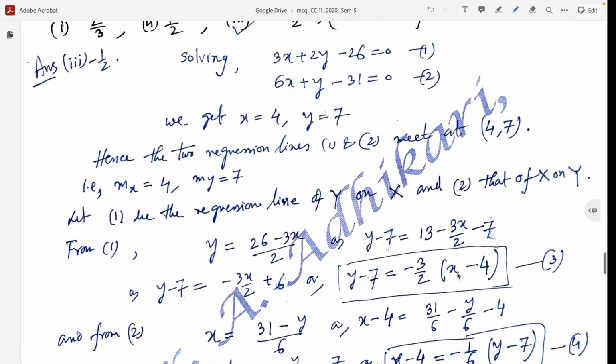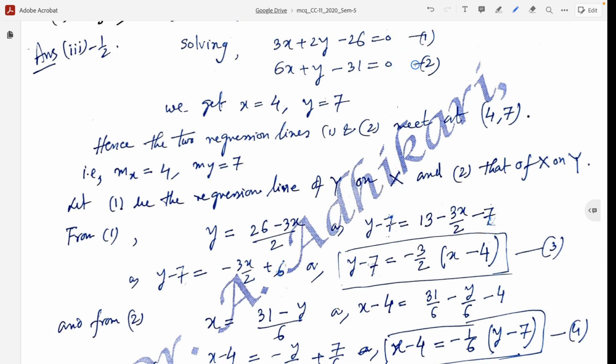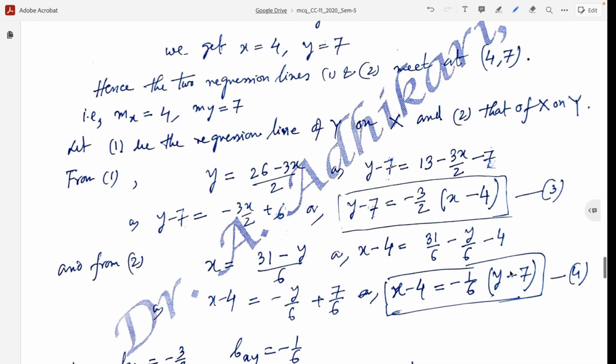And from the second equation, because we consider equation 2 is the regression line of x on y, x equal to (31 minus y) by 6, and mx equal to 4. So x minus mx equal to 31 by 6 minus y by 6 minus 4. And after simplification, take common 1 by 6, equal to this.